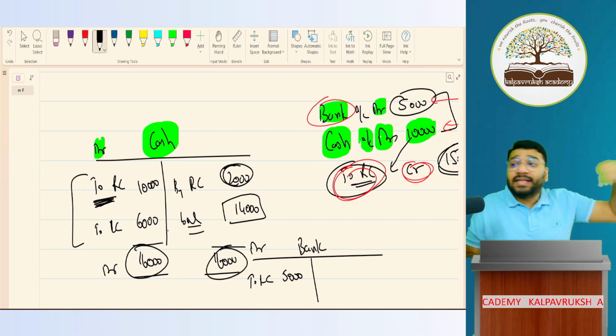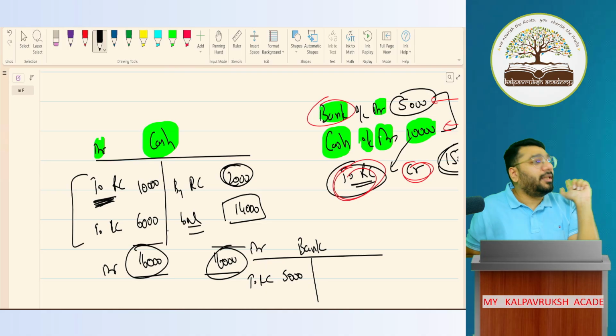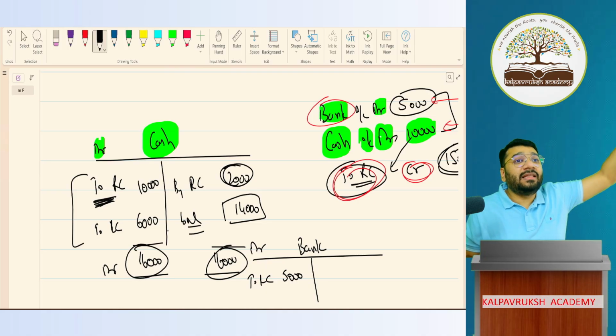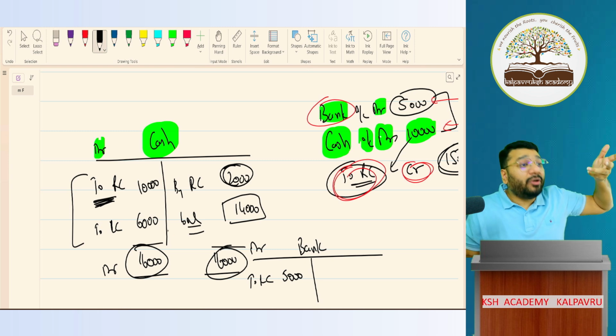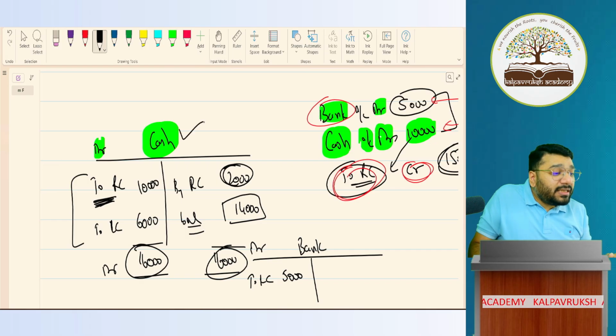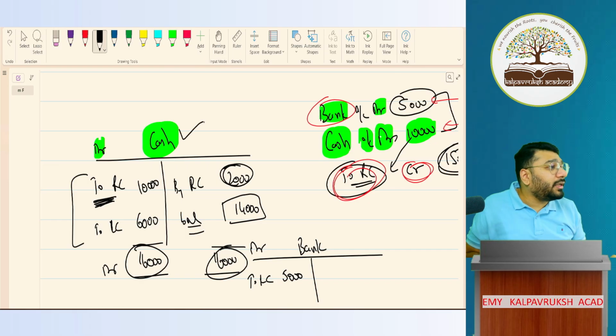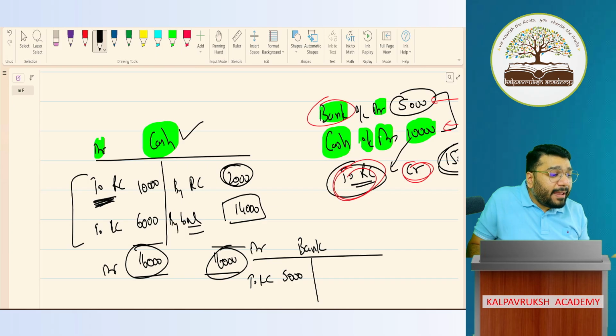Now, this ledger is helping me do the totaling, which was missing in the journal. In the journal, I was not able to get to know what the cash balance, bank balance, or capital balance is. To get the balance, the ledger is going to play a very important role. Got it, not got it? So this is called by balance carried down.